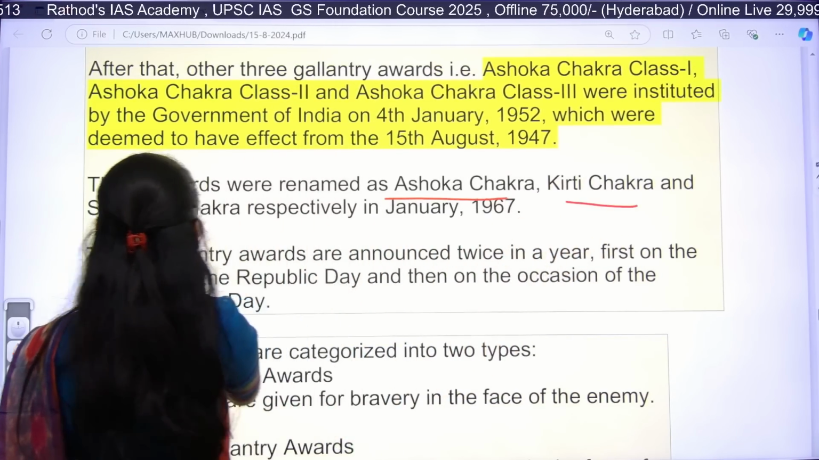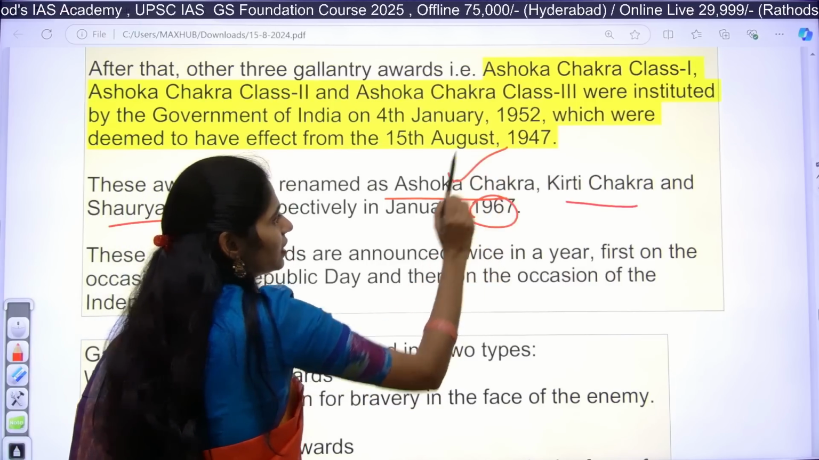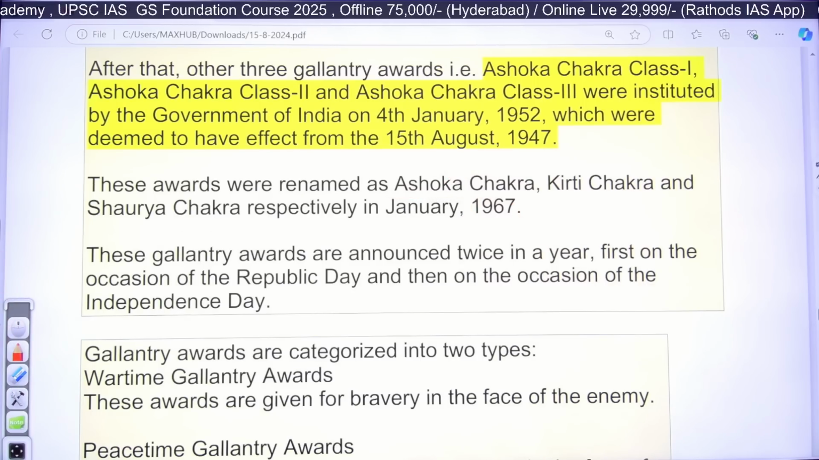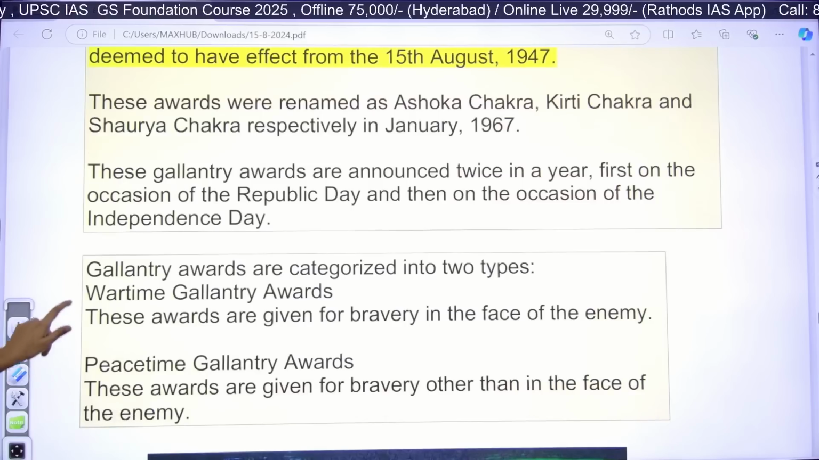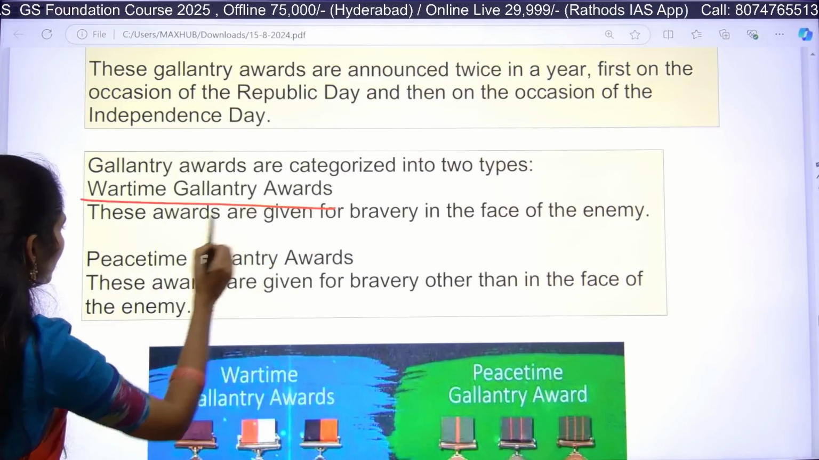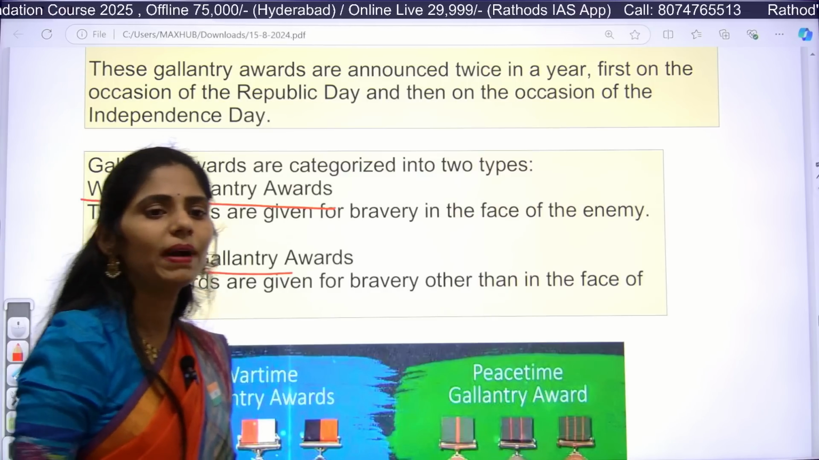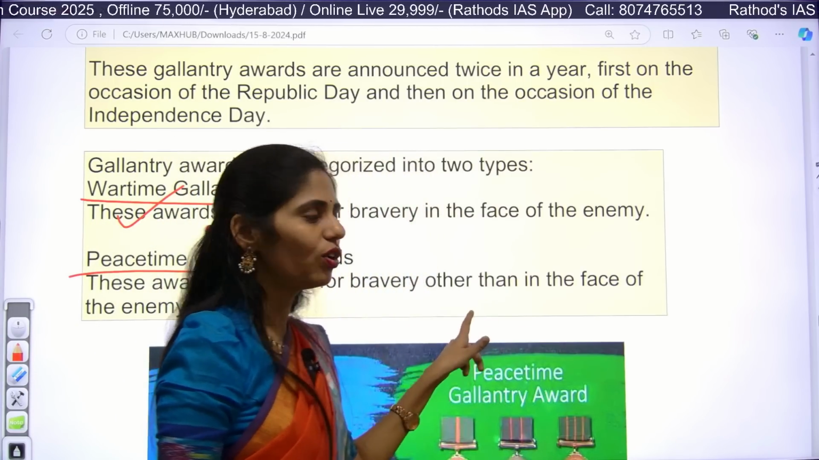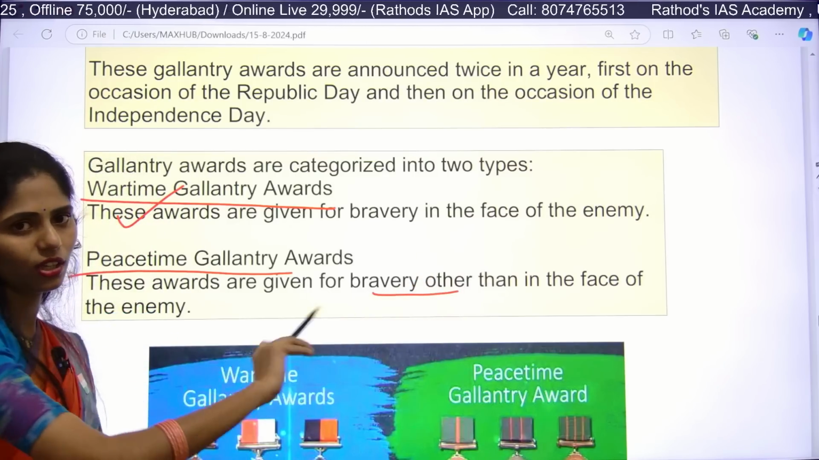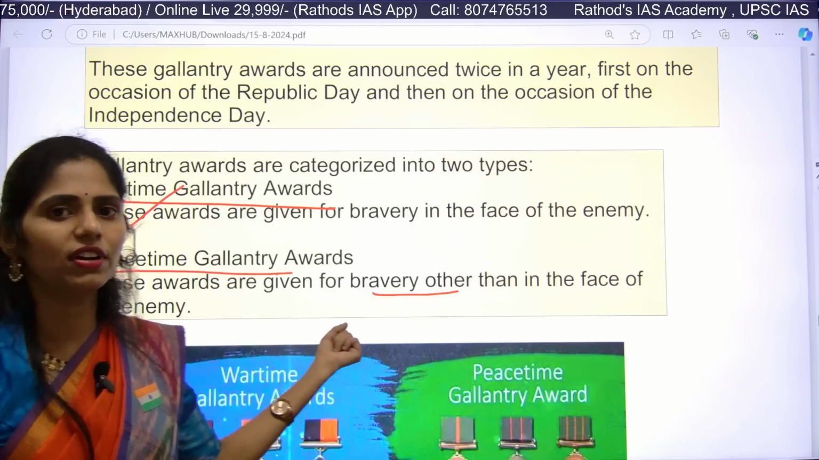Later on, we have Ashok Chakra, Kirti Chakra, Shauri Chakra, from 1967 onwards. Now this article is talking about Kirti Chakra and Shauri Chakra. If you are talking about these Gallantry awards, we have 2 types of awards. First one is wartime and second one is peacetime. Wartime means the people who participated in war get these awards, and peacetime means it is given for bravery even when they did not participate in wars. So these are the 2 types of awards.